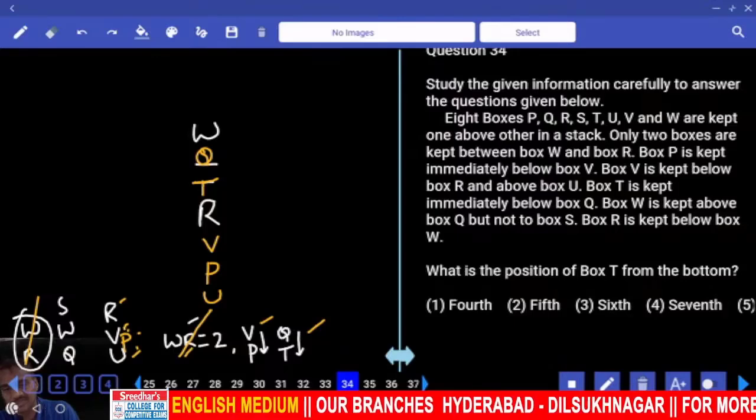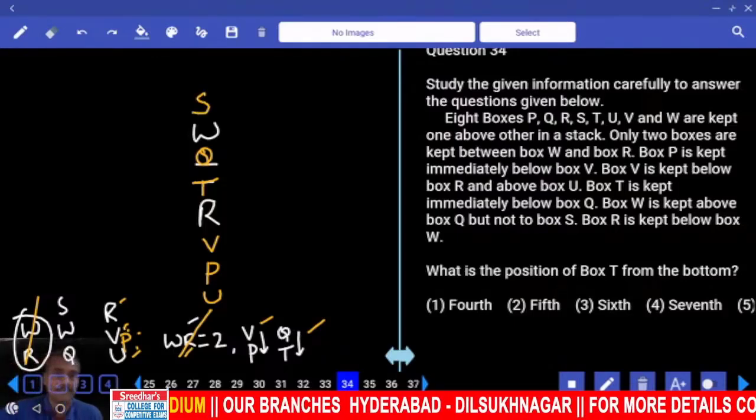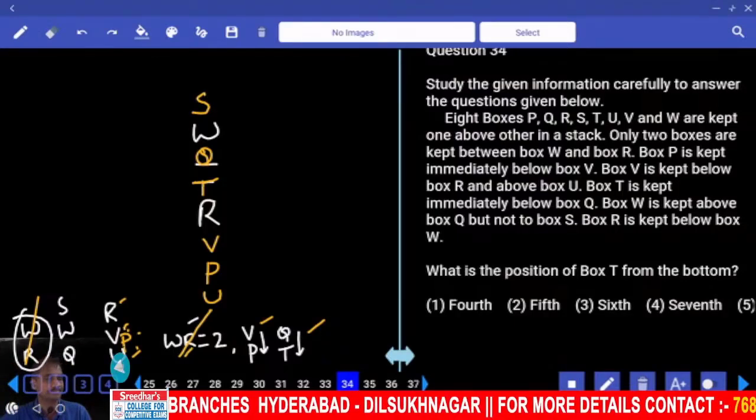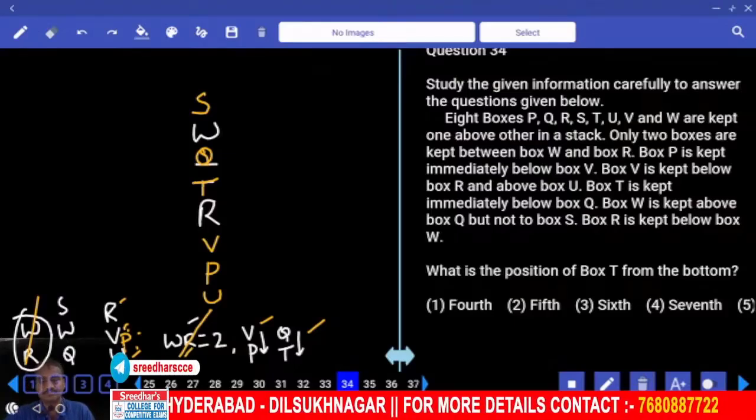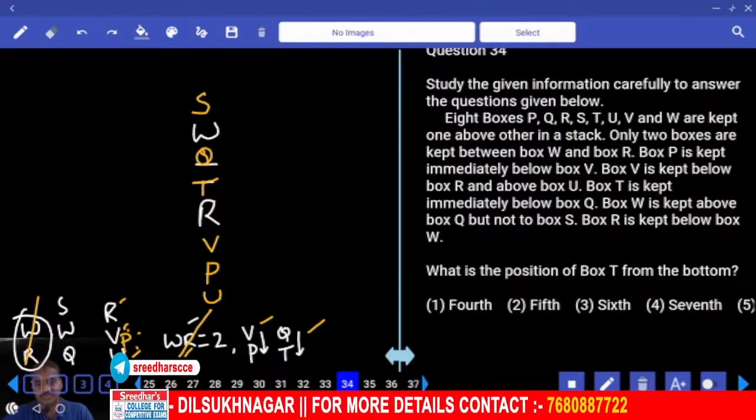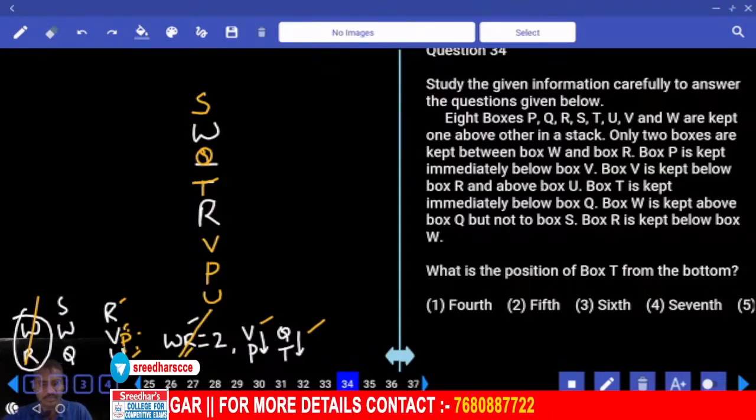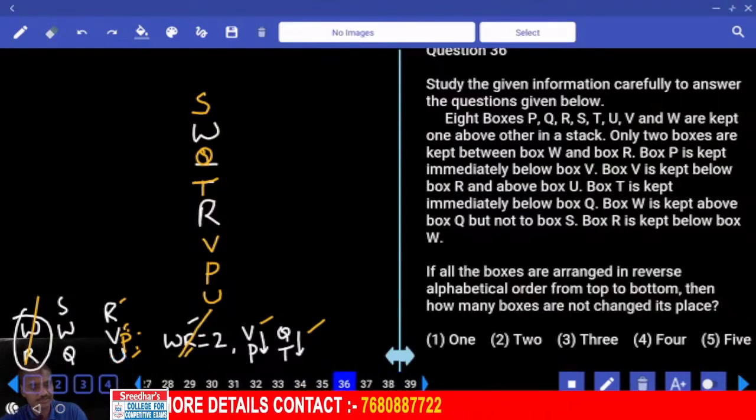Next one. S is above this W, S must be here. Then this is the final arrangement we have. S is above W. And 1, 2, 3, 4, 5, 6, 7, 8. Now 8 were there. Now this is from 34 to 36.